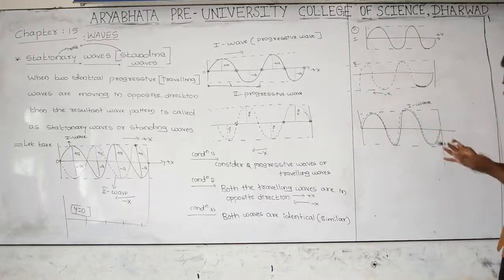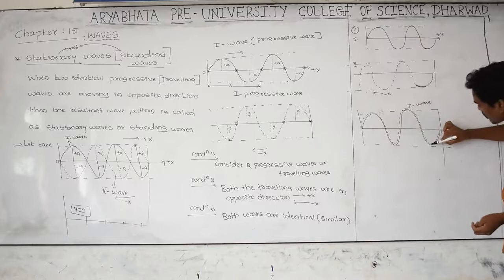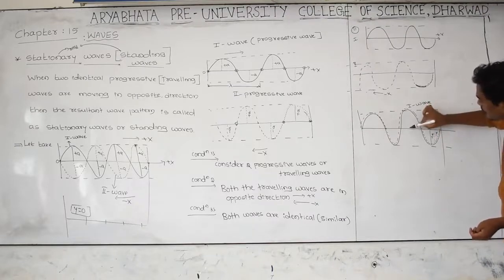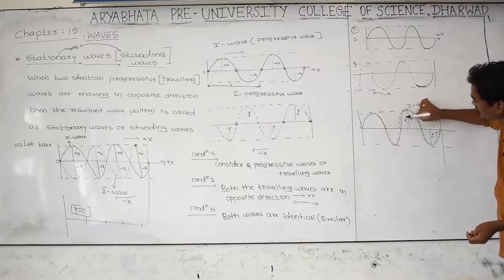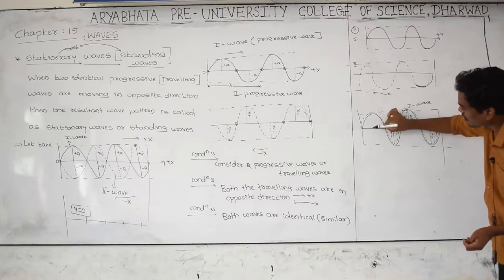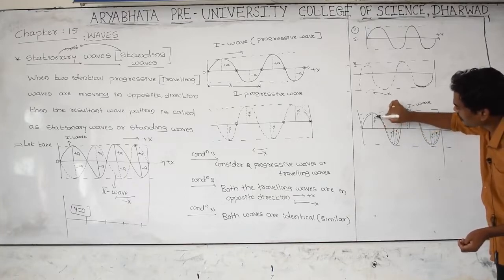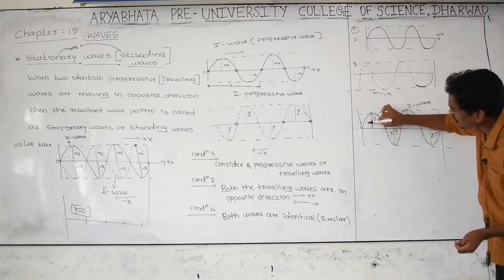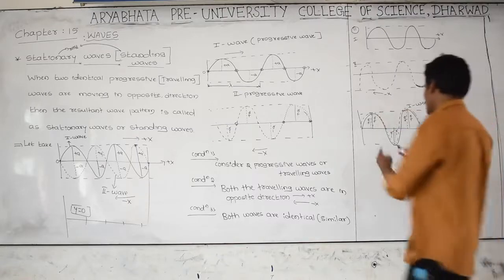The two waves have combined. Then first wave plus A and second wave also plus A; first wave minus A, second dotted wave also minus A; first wave plus A, second wave also plus A. And what is the resultant?